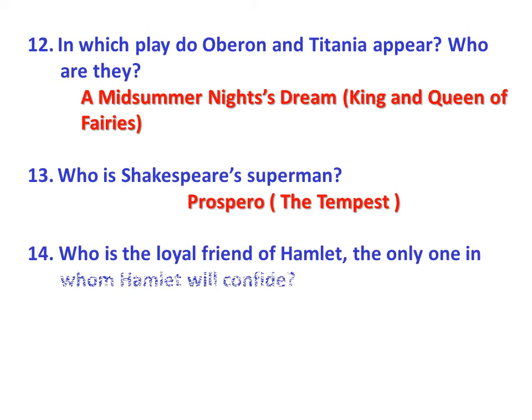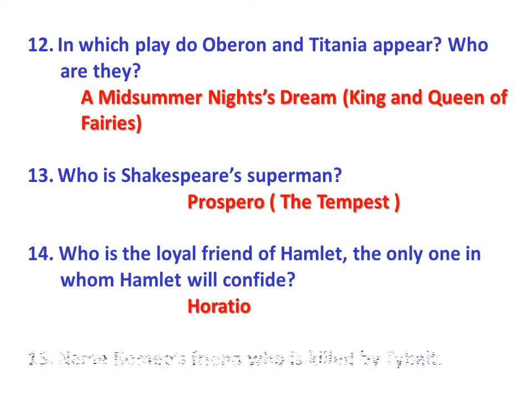Who is the loyal friend of Hamlet, the only one in whom Hamlet will confide? Horatio. And Horatio, when everyone around Hamlet was trying to bring him down, it was Horatio who stood by him, and he is an example of true friendship and loyalty in the entire play, and he's a best friend, a trustworthy companion. And Horatio helps Hamlet to find out the truth behind his father's death. So he is a loyal friend of Hamlet and the only one in whom Hamlet will confide.